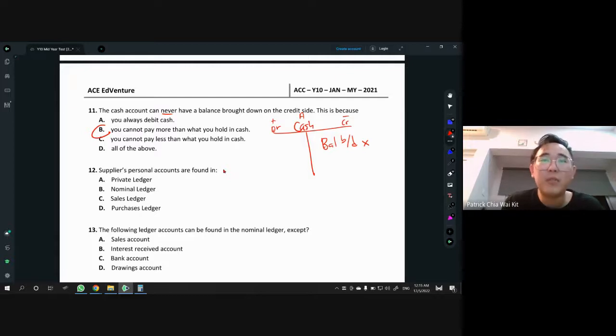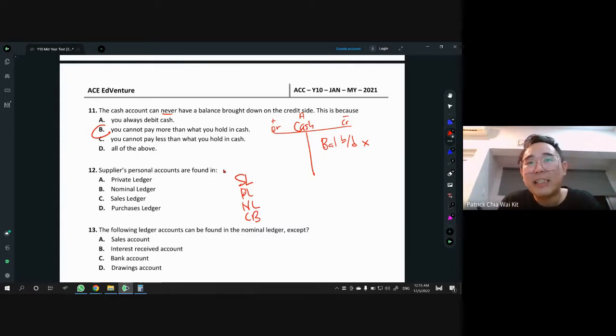So how many ledgers do we have? We have SL, PL, NL, and CB. Yeah, so this is about ledgers. A ledger is actually a book that has key accounts in it, right? And of course, not just one T account, it's going to be a lot, or more than one at least. Okay, so we have SL, PL, NL and CB.